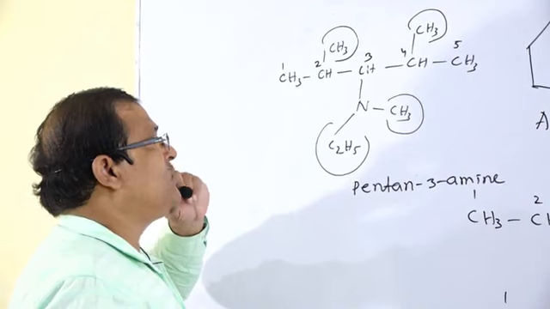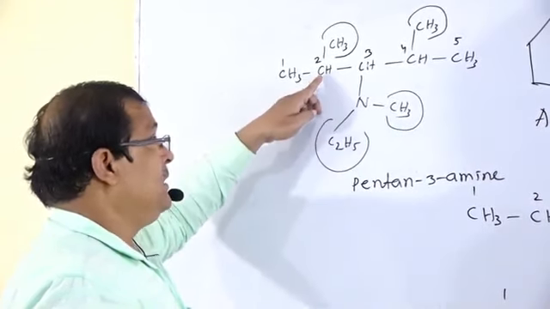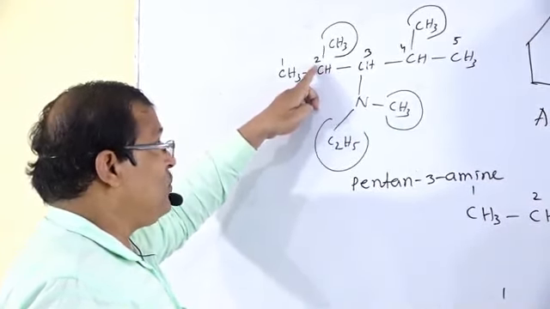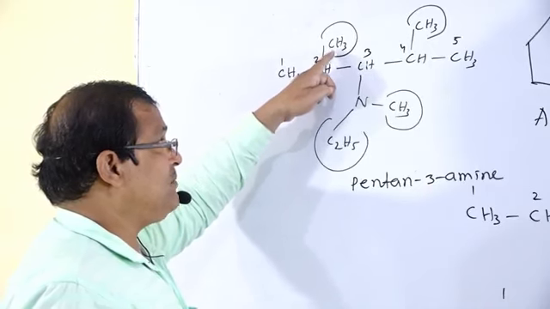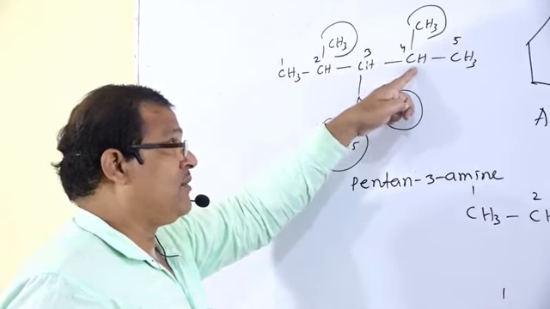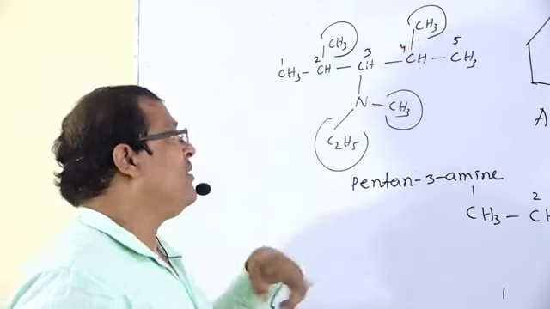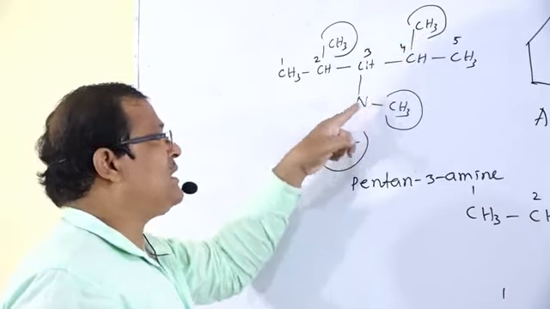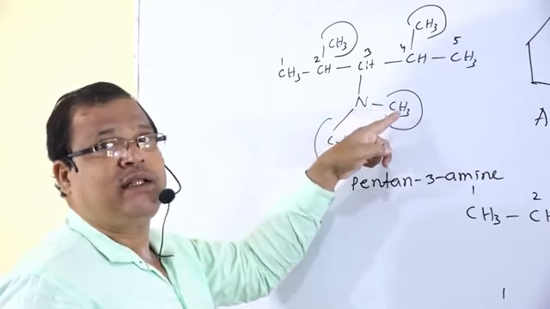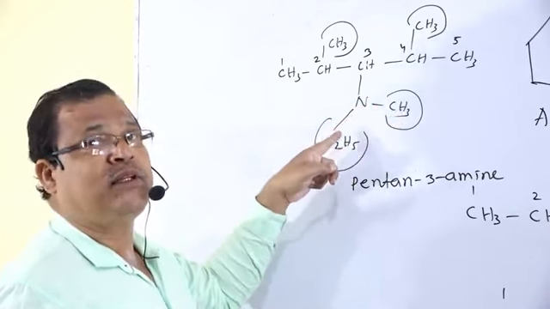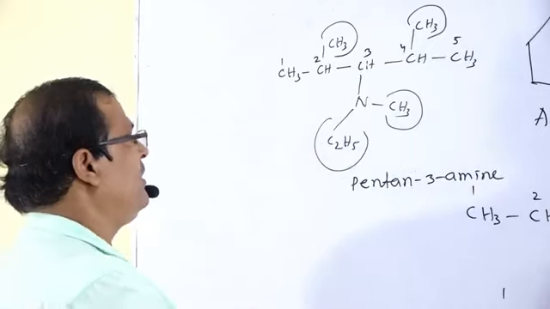So in this case, what will happen? The hydrogen atom from the 2nd carbon atom is replaced by CH3. The hydrogen atom from the 4th carbon atom is replaced by CH3. From the nitrogen atom, one hydrogen is replaced by CH3 and another by ethyl.